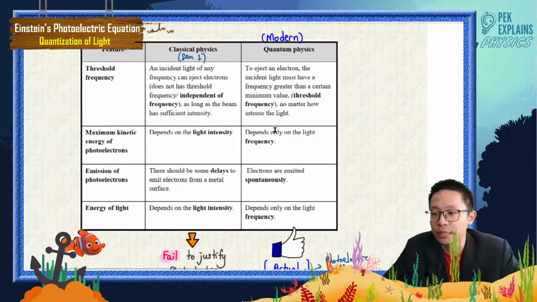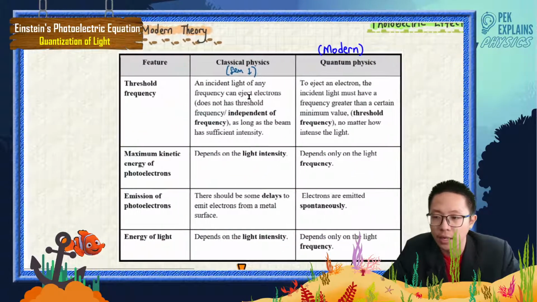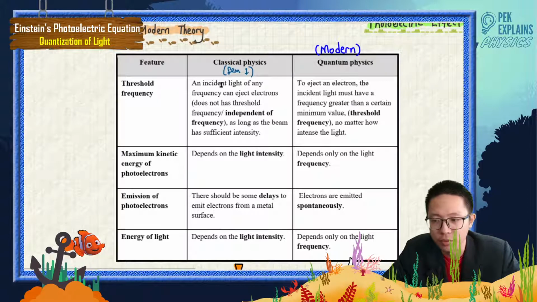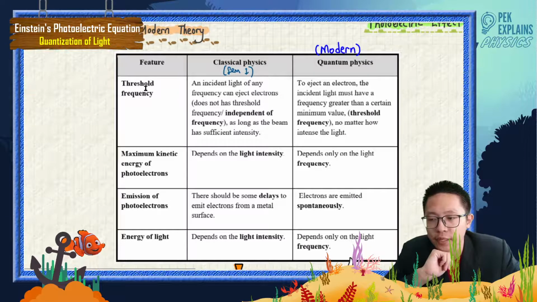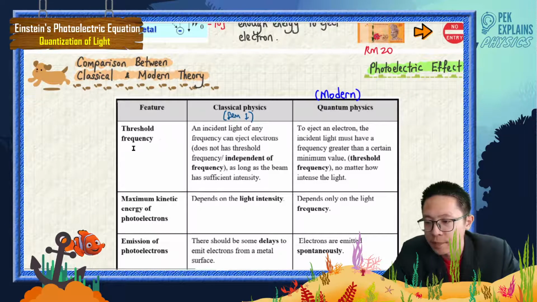So first of all, let's look at classical physics. You have learned this in semester 1, try to remember it. The first argument for the comparison between classical and quantum physics is the feature of threshold frequency.